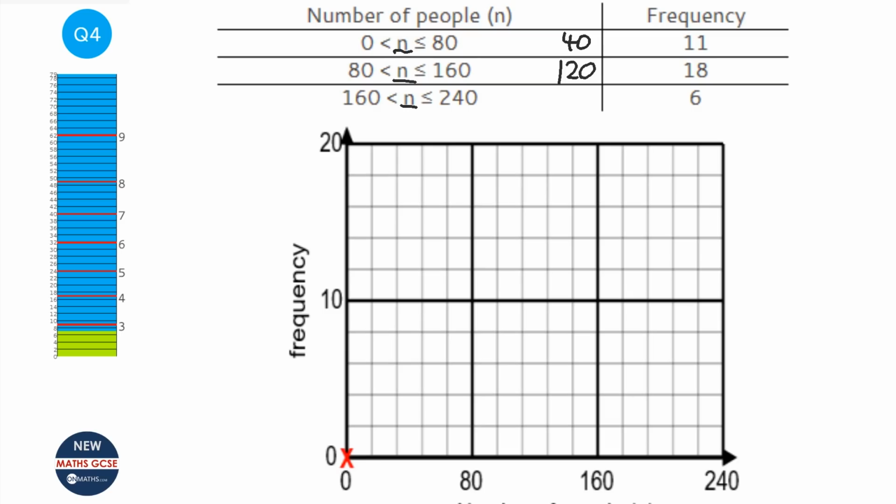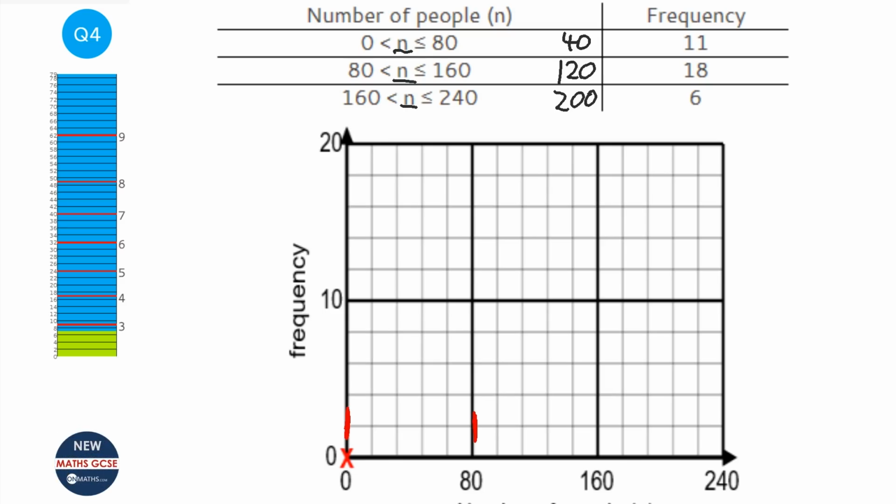160 plus 240 is going to be 400, halve it is 200. Okay, so we're going to plot these at 40, 120 and 200. Now a different way of doing it is just plotting them halfway between the two lines. So we've got a line here and a line here, so we're just plotting them halfway.